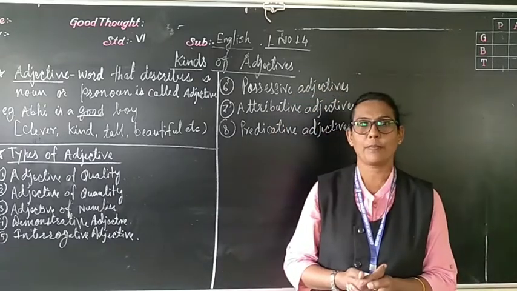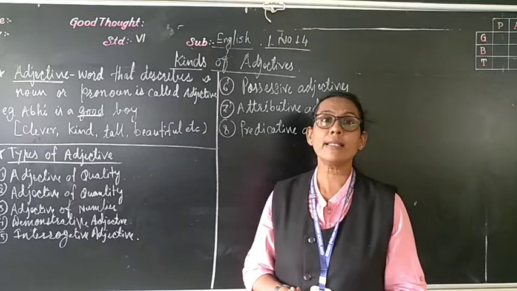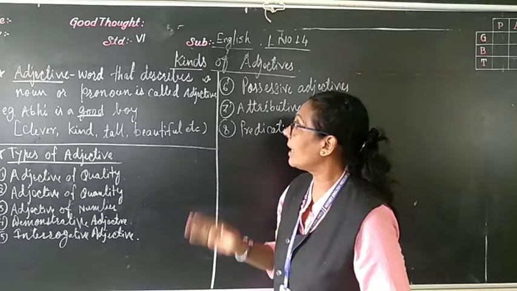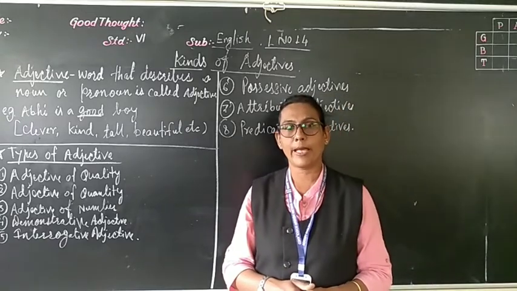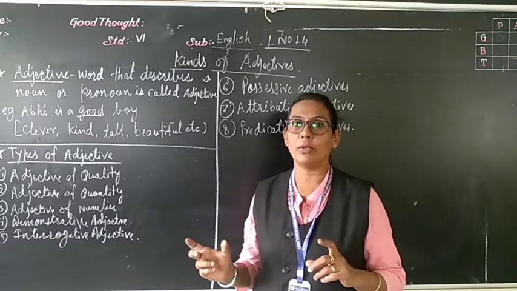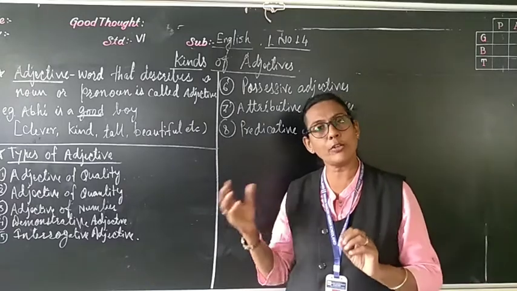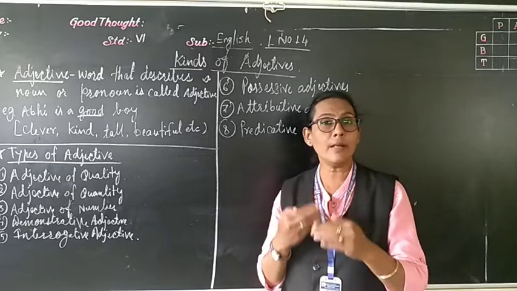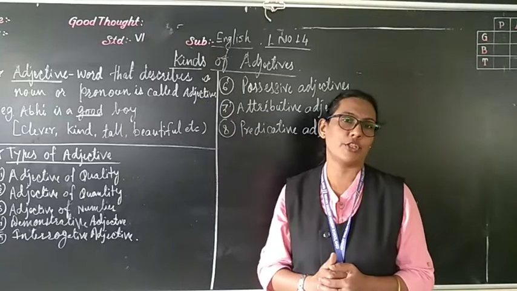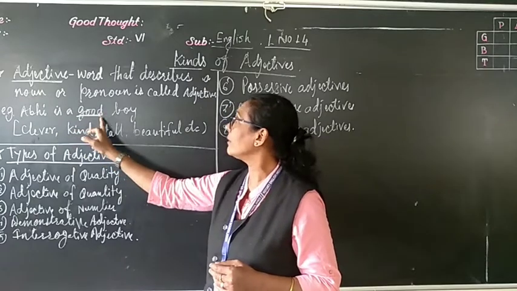What is meant by adjective? In the parts of speech, we have learned the adjective also. So what is an adjective? A word that describes a noun or pronoun. I repeat, a word that describes a noun or pronoun. A word that describes a naming word, a noun or a pronoun, and gives additional meaning to the noun, is called an adjective. For example, Abhi is a good boy.